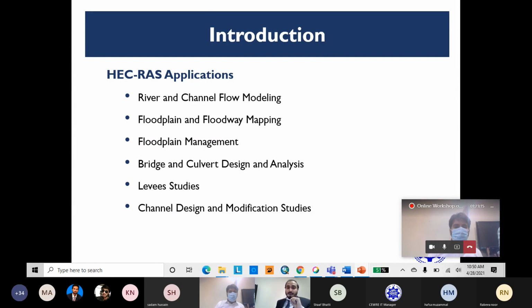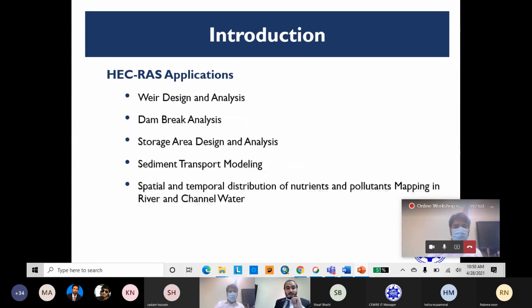modeling, floodplain and floodway mapping, floodplain management, bridge and culvert design and analysis, levee studies, channel design and modification studies, weir design analysis, dam break analysis, storage area design analysis, sediment transport modeling, spatial and temporal distribution of nutrients and pollutants mapping in river and channel flow. These are the main applications. You can use HEC-RAS for this.